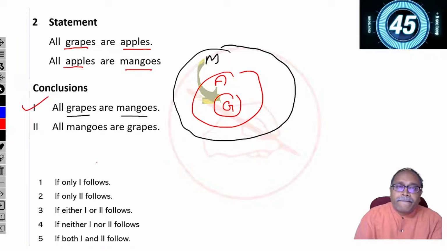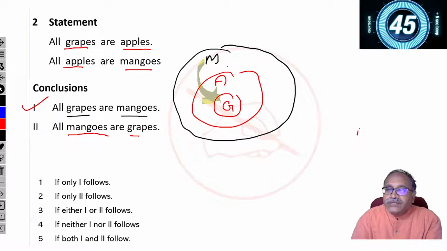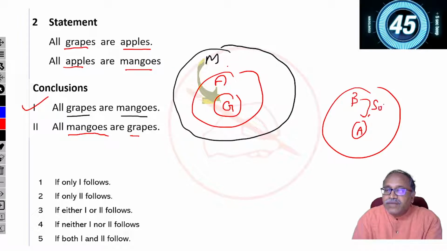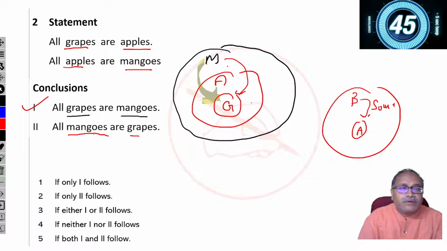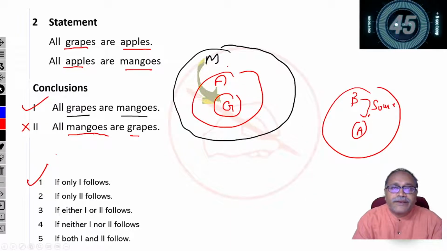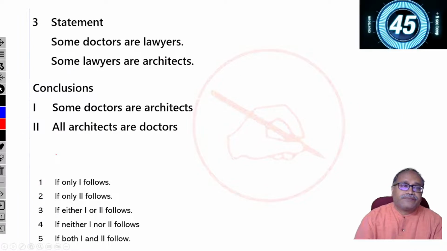Let's go ahead. What about the second one? All mangoes are grapes. No. Whenever I say that all A's are B's, I can only say some B's are A's. I can't say all B's are A's. That is again a possibility, so I don't talk about the possibility now. Here it says all mangoes are grapes. No, I can only say some mangoes are grapes. So the second one is not right. Only one follows. Let's check that. Yes, one is correct. So moving next.